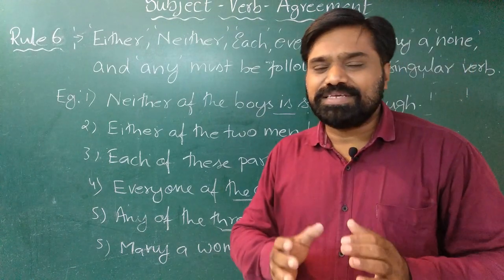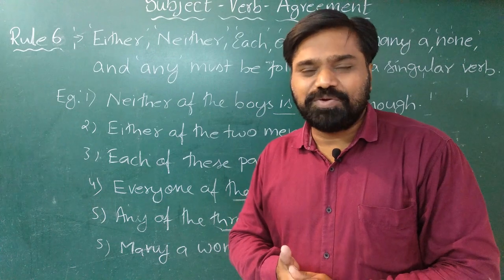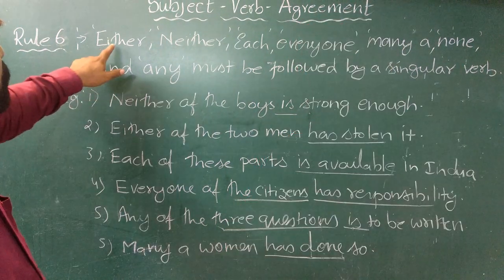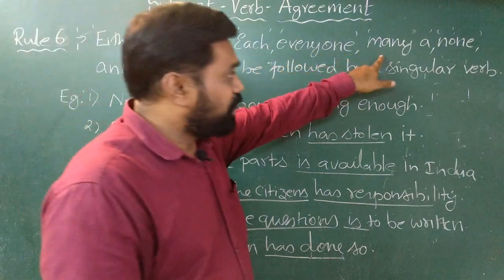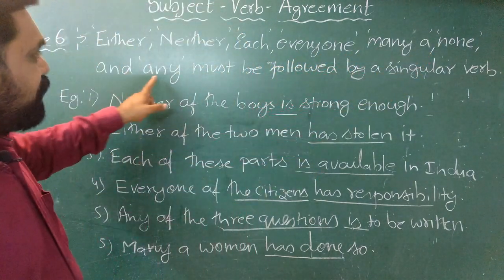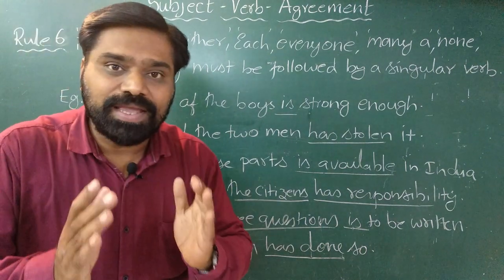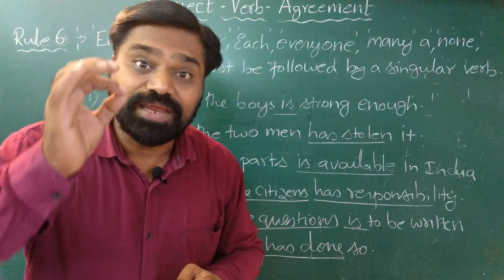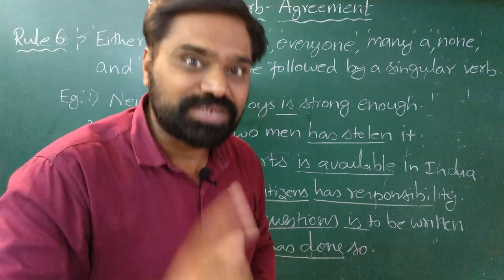The logic is very simple here, students. All of you listen to it very carefully. The words either, neither, each, everyone, many a, none, and any, what we are doing is we are looking at each subject individually. Now that is what makes it a singular subject.